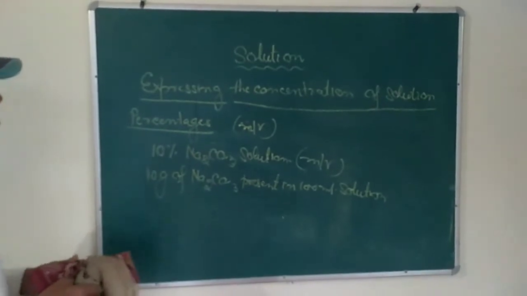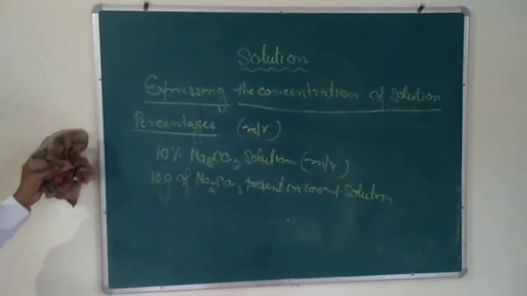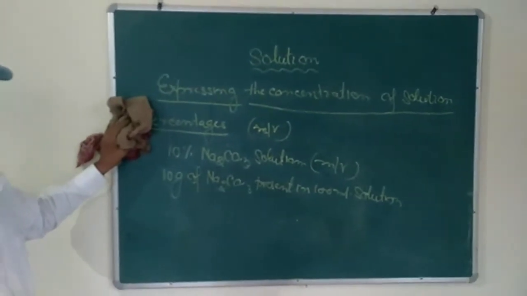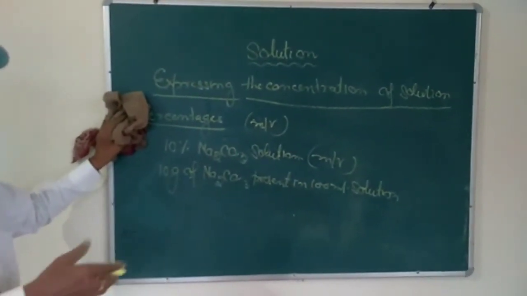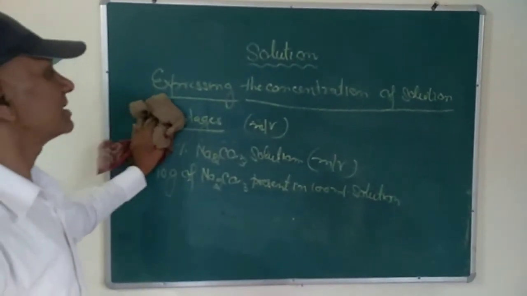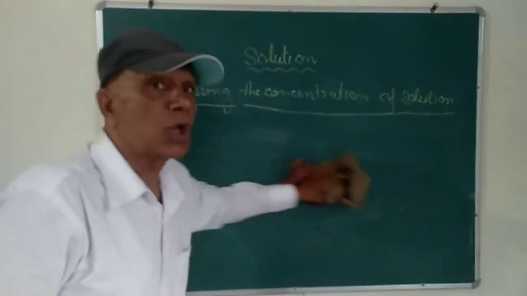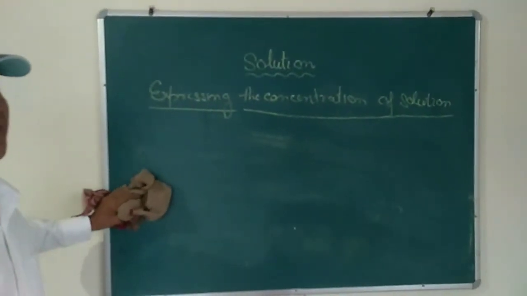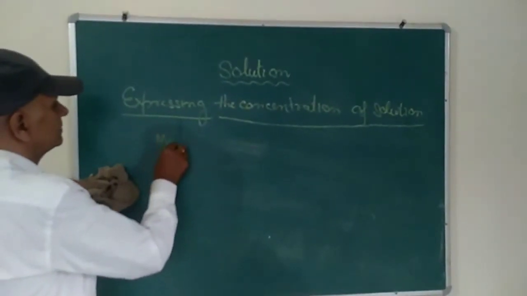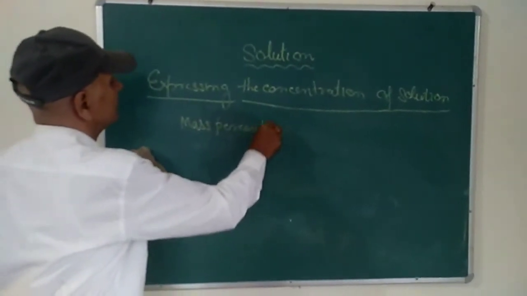So these are the different ways to express the concentration of the solution in terms of the percentage. If it is not mentioned, and we just simply say 15% H2SO4 solution, it means that it is the mass percentage. Remember, if it is not mentioned at all what type of percentage it is, then it means it is the mass percentage.